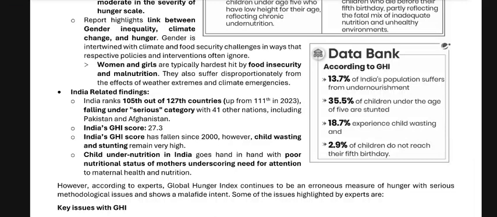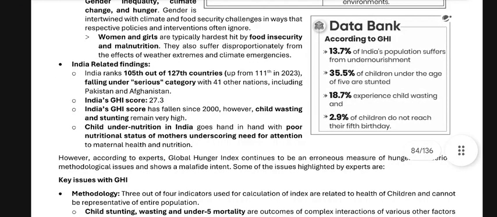Okay, child undernutrition in India goes hand in hand with the poor nutritional status of mothers, underscoring the need for attention to maternal health and nutrition. However, according to experts, the Global Hunger Index continues to be an erroneous measure of hunger with serious methodological issues and shows a magnified intent.